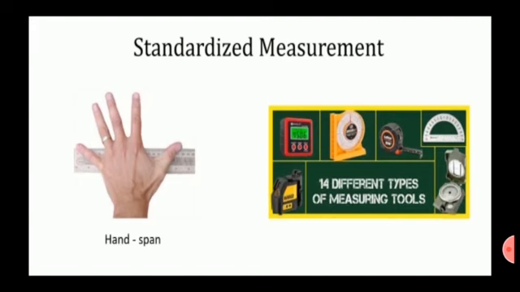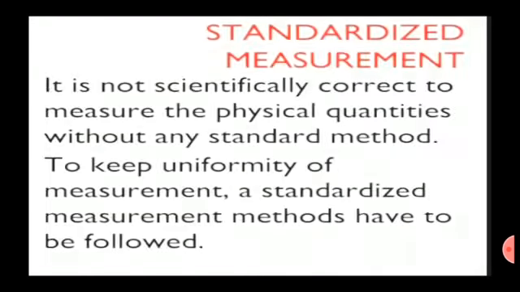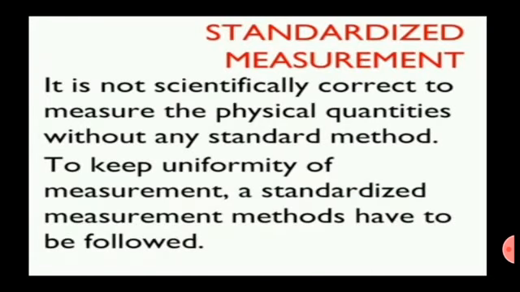Further, we will learn about standardized measurement. It is not scientifically correct to measure physical quantities without any standard method. Hence, to keep uniformity of measurement, standardized measurement methods have to be followed. For accurate and standard measurement, every physical quantity is measured in a standard and specific unit. Example, length is always measured in the unit of meter, that is m.